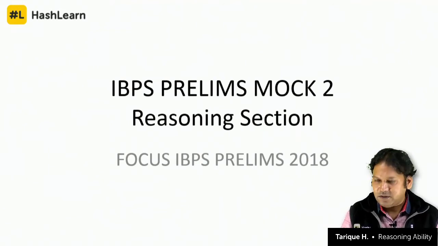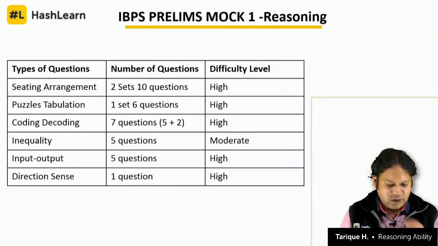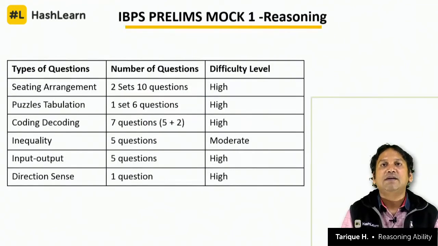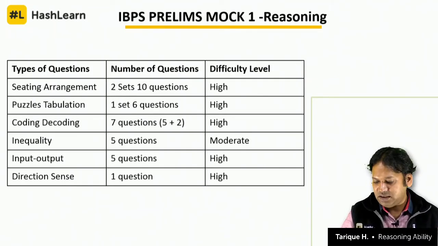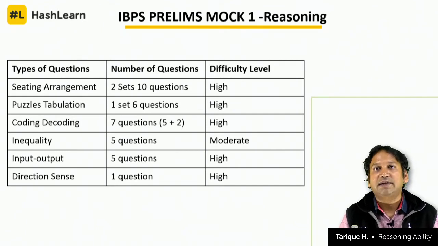Okay, as we have done in the previous sessions also, the first thing that we will do is to understand the paper's overall structure: how the questions were distributed, and what the difficulty level of the questions was. Not much change in the reasoning section too, although mathematics remains more constant as compared to reasoning. The reasoning section is more unpredictable as compared to the math section.